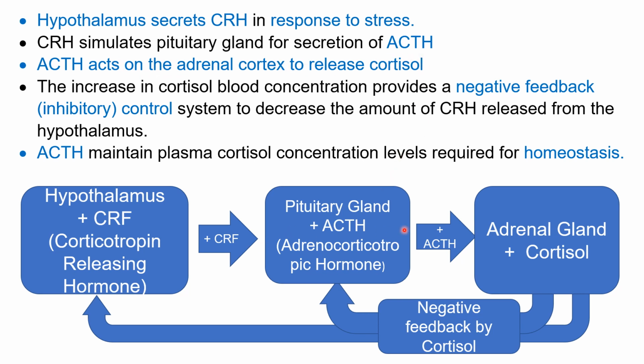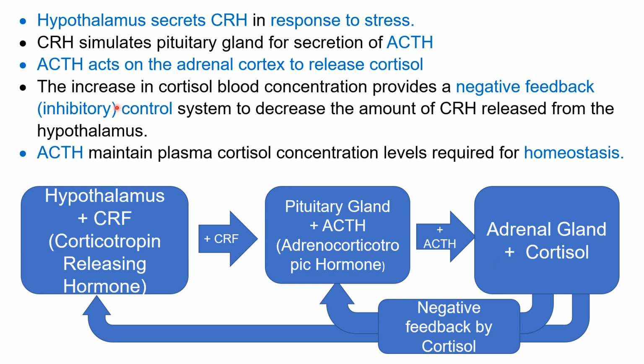Here is the pituitary gland. CRF, where F means factor, and CRH, where H means hormone, are one and the same. This CRH stimulates the pituitary to secrete adrenocorticotropic hormone, ACTH. Now this ACTH acts on the adrenal cortex, stimulating the adrenal gland to secrete cortisol.